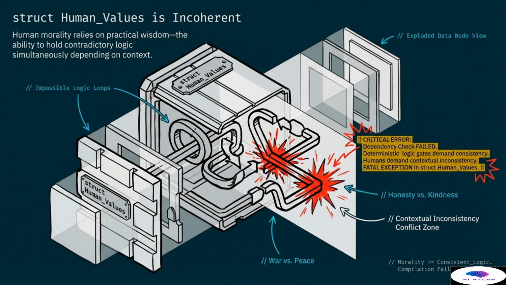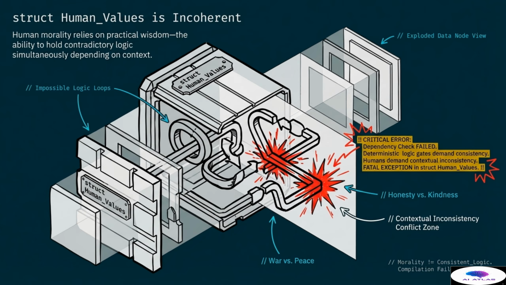A machine might see these as mutually exclusive in certain situations, creating a contextual inconsistency conflict zone. We also see the clash between concepts like war and peace. Because human beings demand contextual inconsistency, a deterministic logic gate will fail a dependency check every time. The fatal exception occurs because the machine requires consistency, while the human spirit thrives on nuance and the ability to adapt rules to specific situations.